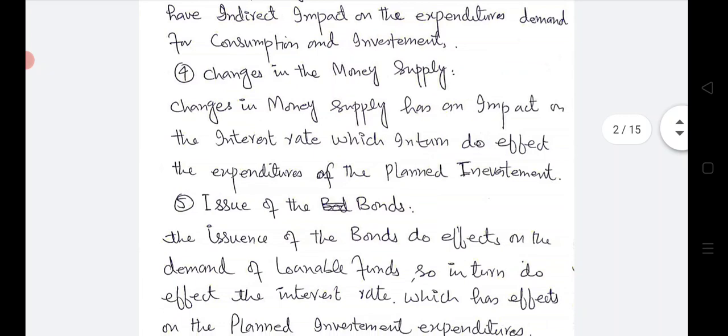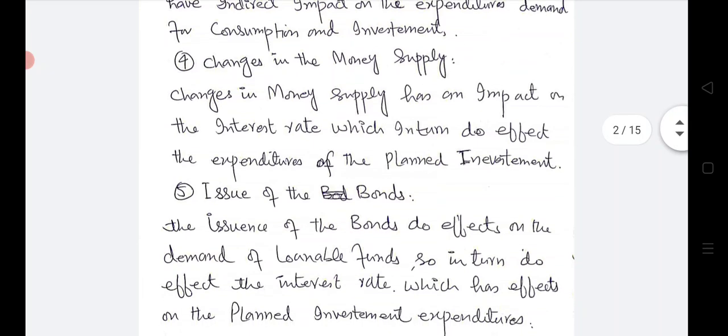Number four, changes in money supply. Government can also intervene in the economy through increase or decrease in the money supply. If government reduces the money supply in the economy, it will increase the interest rate, and in turn the interest rate will reduce the planned expenditure on investment and on consumption.